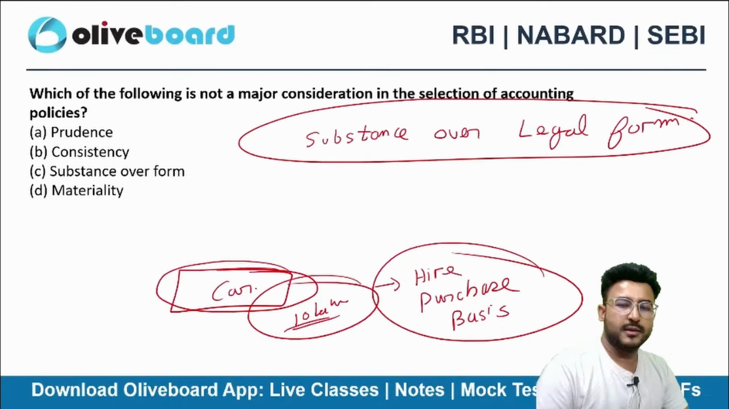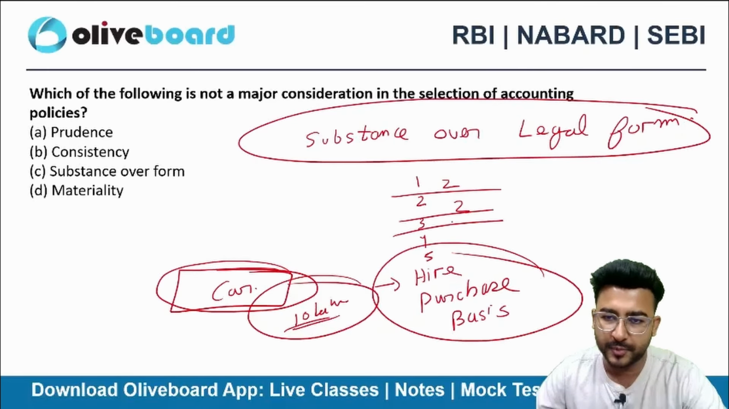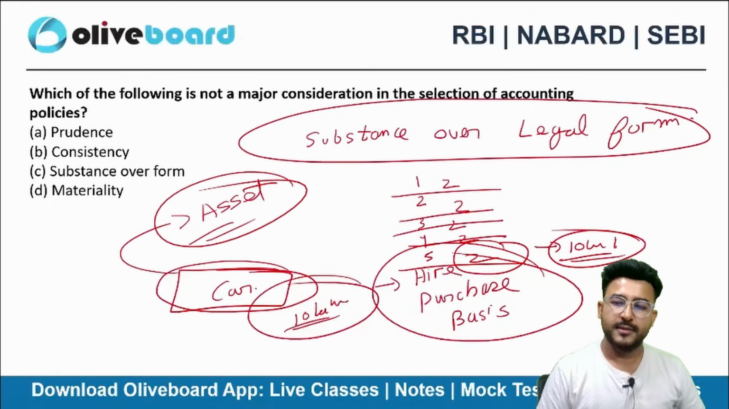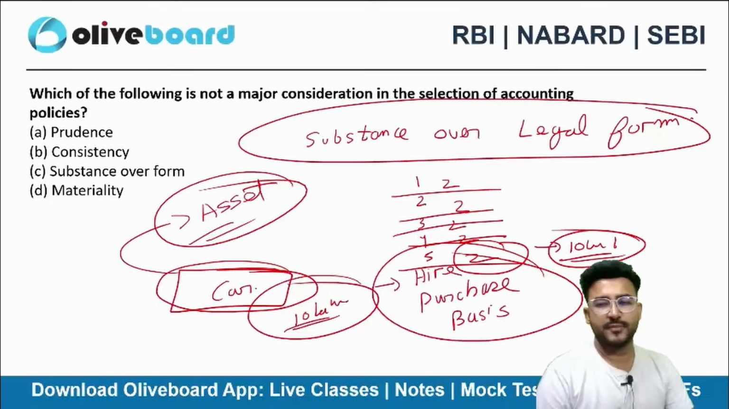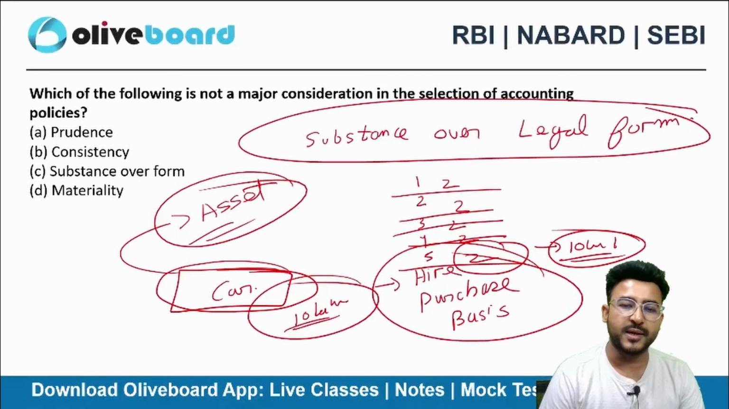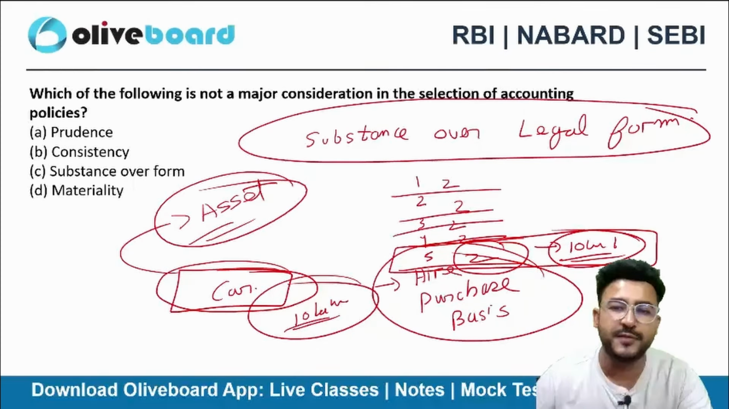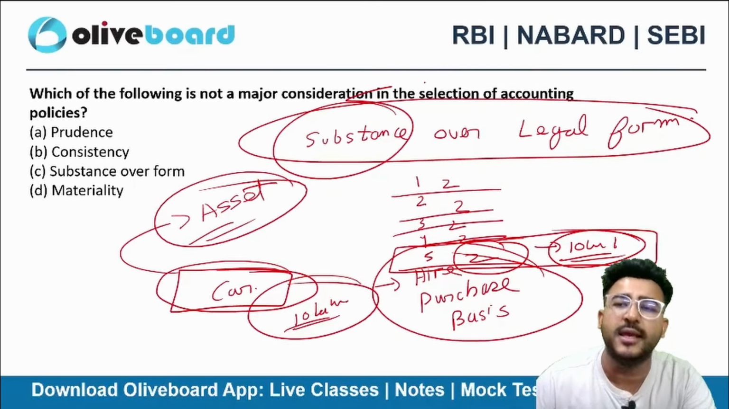So as of now, every year you are just paying 2 lakh rupees. Ideally you paid 10 lakh rupees here. But you are showing this car as an asset from the very first year itself, though actually you are going to become the owner in the 5th year. That's called substance over legal form.